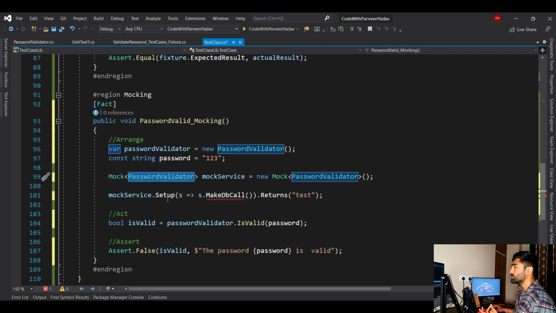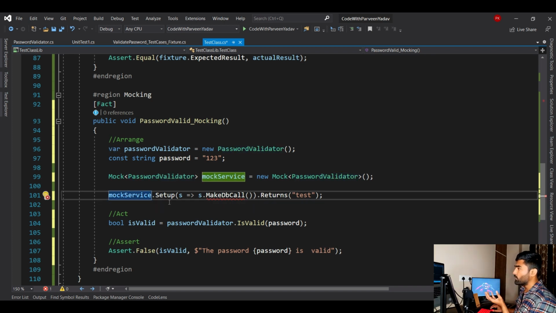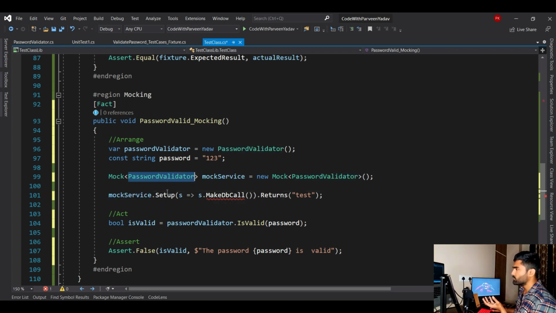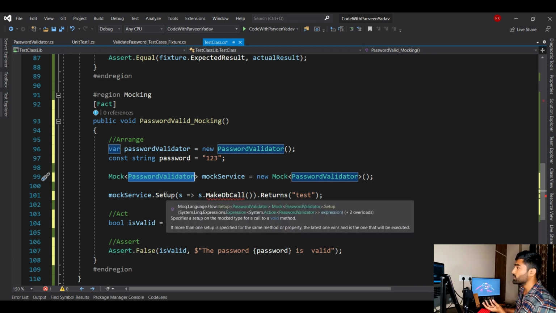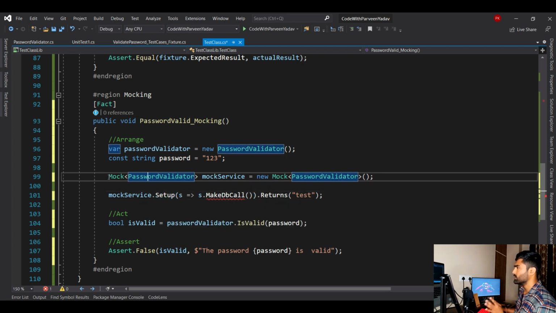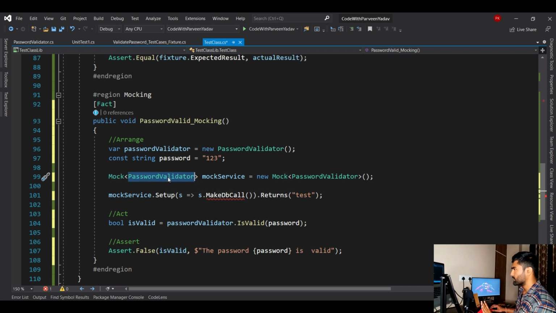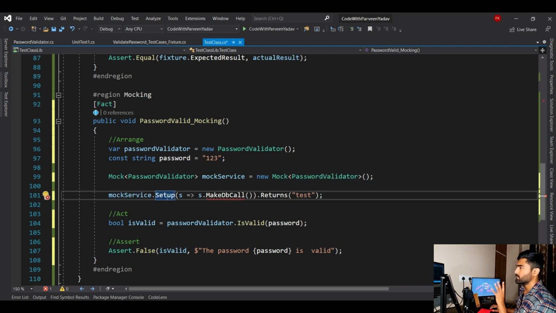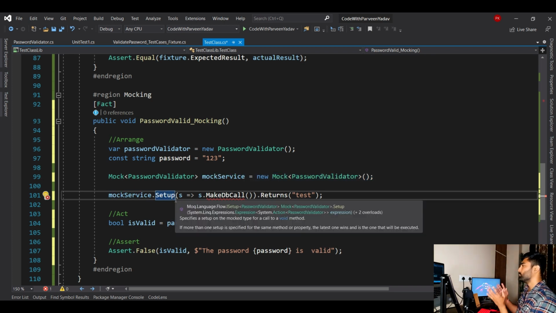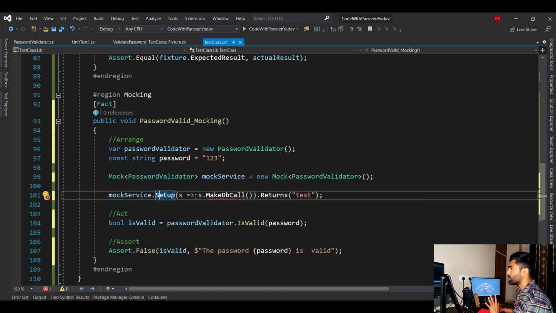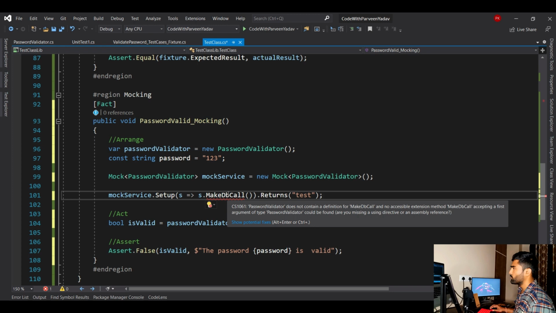And I'm saying this setup. I'm setting up one fake service for this password validator. That is why it is called setup. So what I've done, I'm saying, hey, mock my class, and this is the object name of that mock. I'm creating the object, and then I'm saying setup. When I say setup, this is going to set up all those fake things. Now here I'm saying first make db call, and then this return, this is very important. This return is there because make db call was returning something.